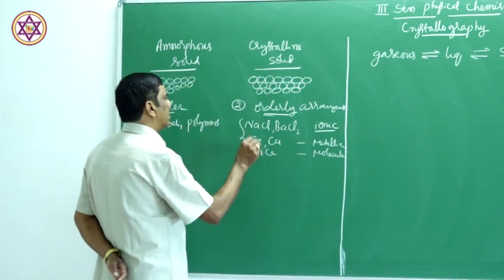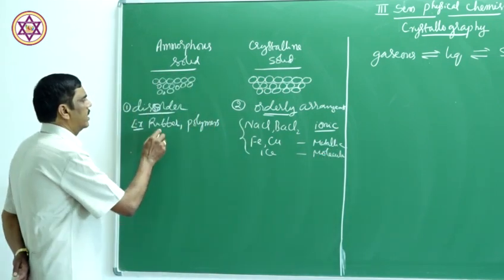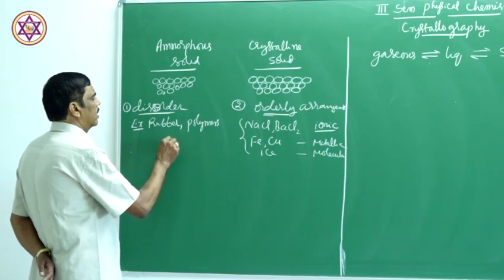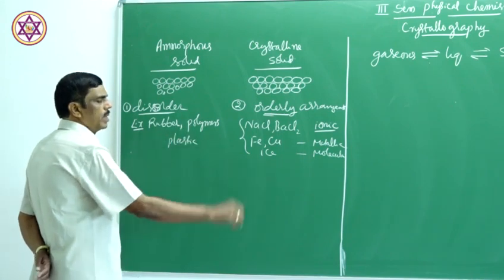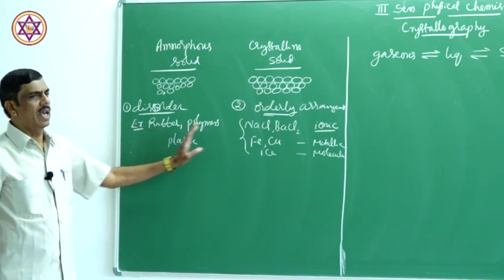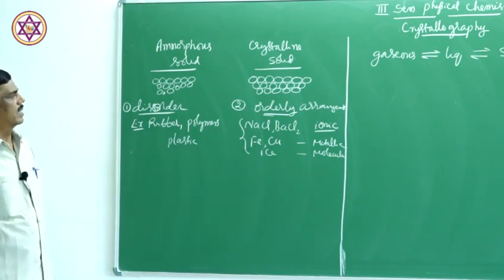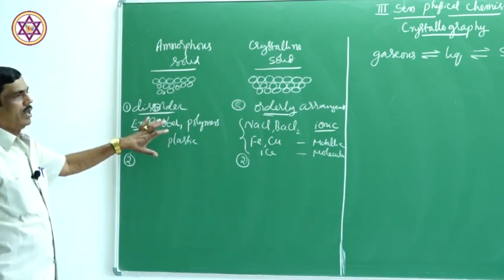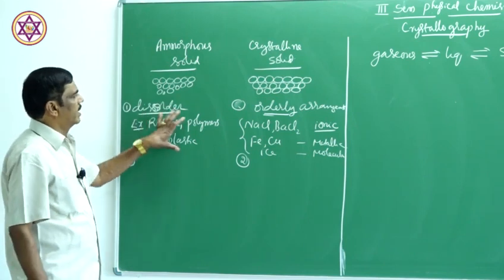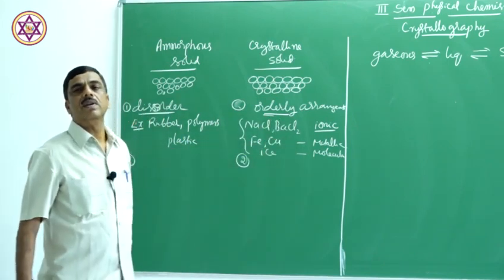These are all examples of the crystalline state. Amorphous state: rubber, polymers, plastic, so many things. So like this we have two types of solids and their examples.